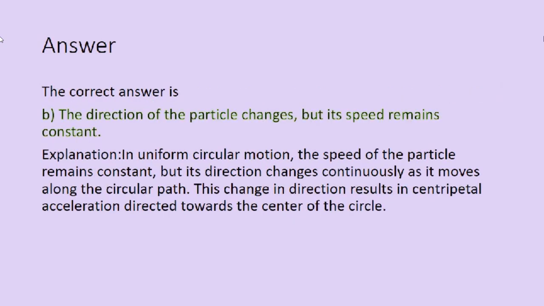And the correct answer is option B, the direction of the particle changes but its speed remains constant. Explanation: in uniform circular motion, the speed of the particle remains constant but its direction changes continuously as it moves along the circular path. This change in direction results in centripetal acceleration directed towards the center of the circle.